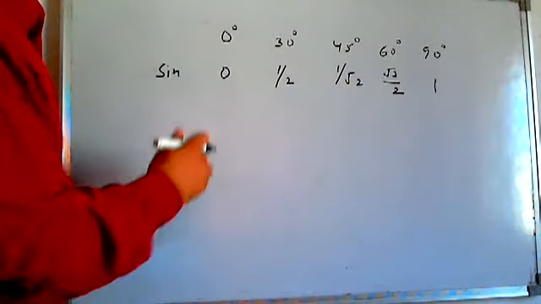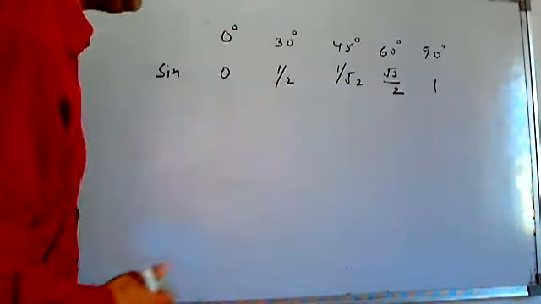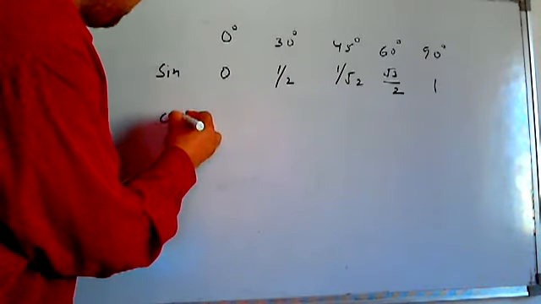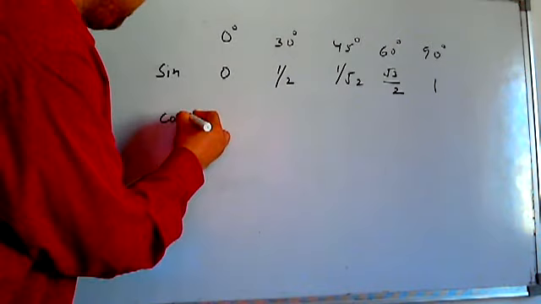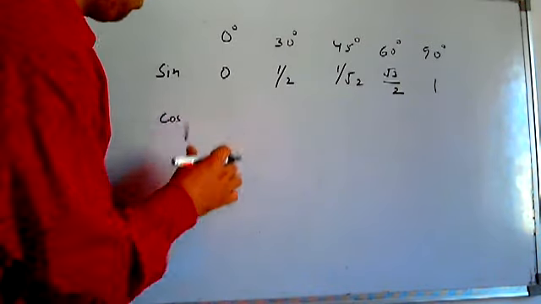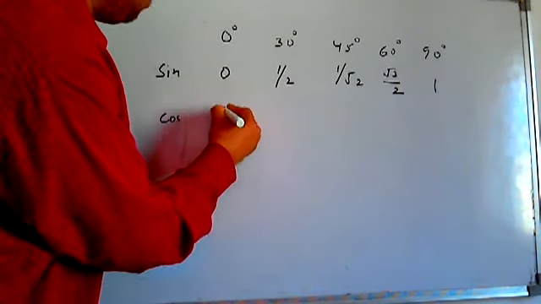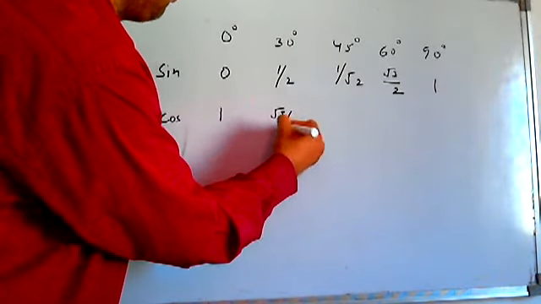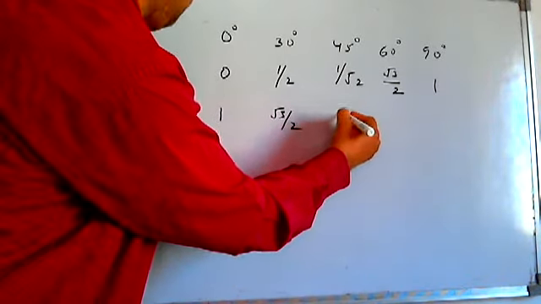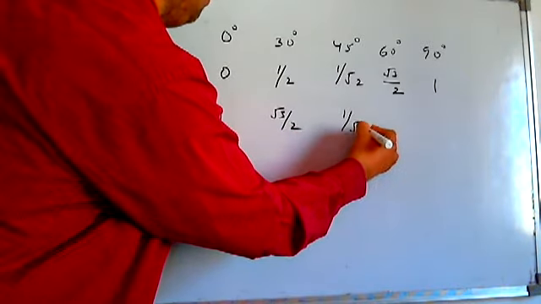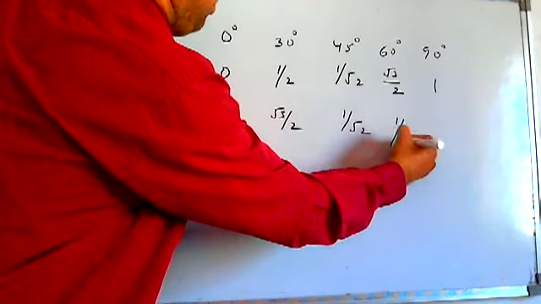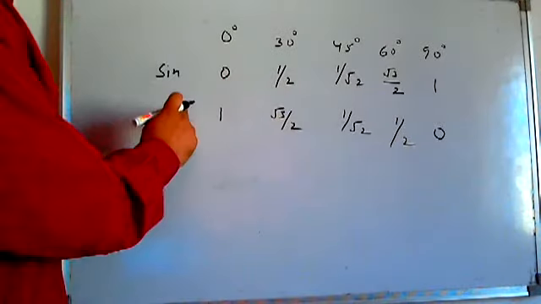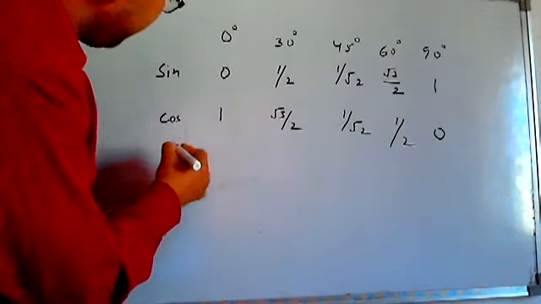See here, the pattern just keeps on increasing as we increase the angle. But the opposite is the case with cos. Cos 0 degree is 1. 30 degrees, root 3 by 2. 45 degrees, 1 by root 2. 60 degrees, 1 by 2. And 90 degrees, 0. It just keeps on reducing as the angle is getting increased.